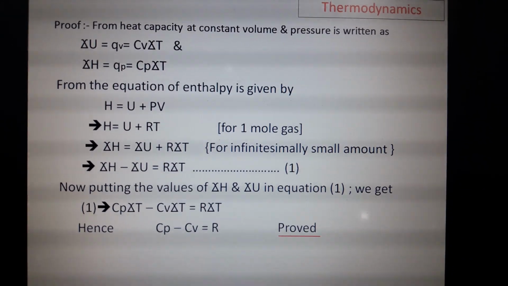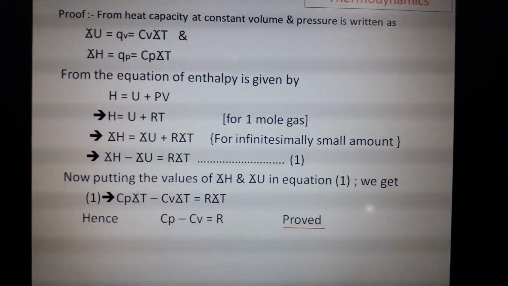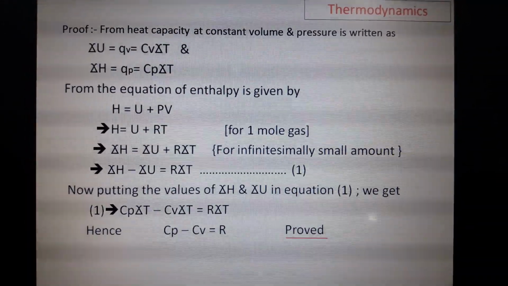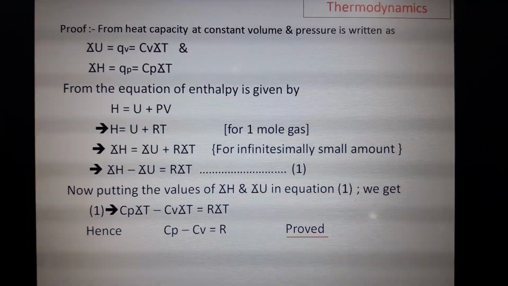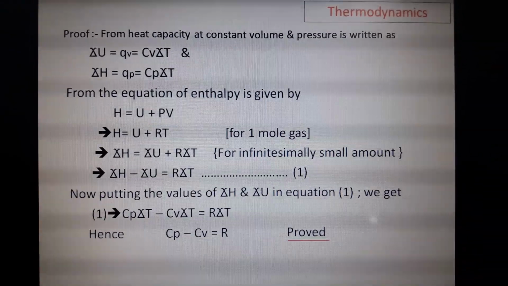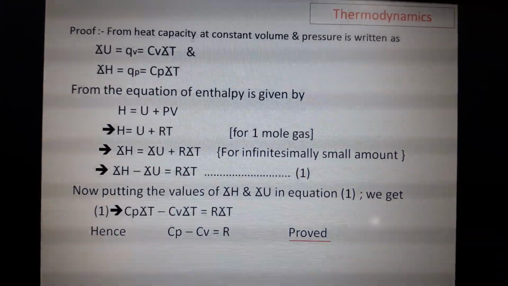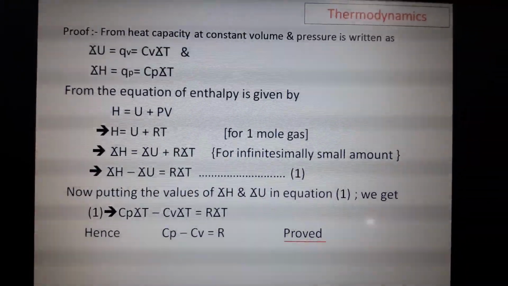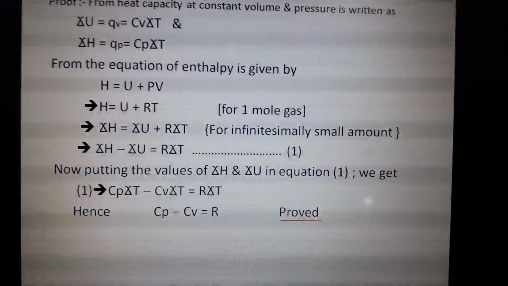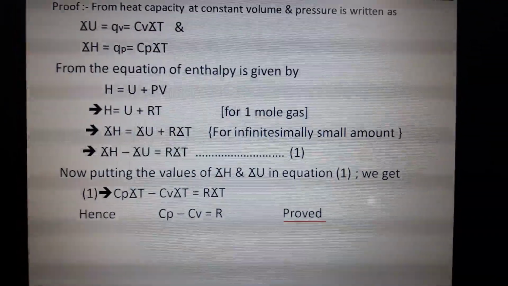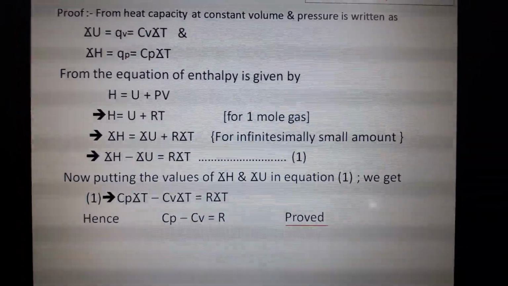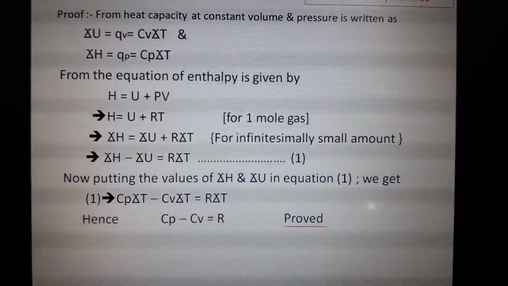This equation is given as equation 1. Now putting the values of delta U and delta H, we get Cp delta T minus Cv delta T equals R delta T, and Cp minus Cv equals R. Proved. Cp minus Cv equals R. Okay, thank you.